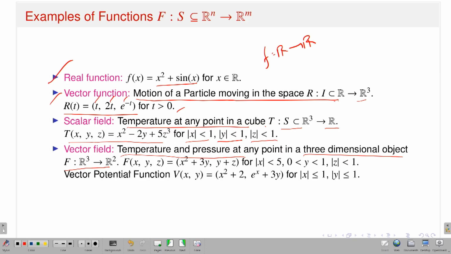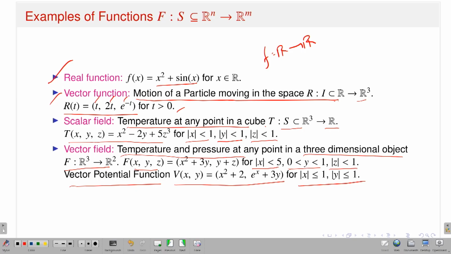What is my definition? I am saying that f of x, y, z, which is nothing but x square plus 3y comma y plus z, where mod x is strictly less than 5, while lying between 0 to 1, and mod z is strictly less than 1. So sometimes this is called the vector potential functions. V of x, y is nothing but, this is the way I have defined, x square plus 2 comma e to the x plus 3y, where my mod x is less or equal to 1 and mod y is less.